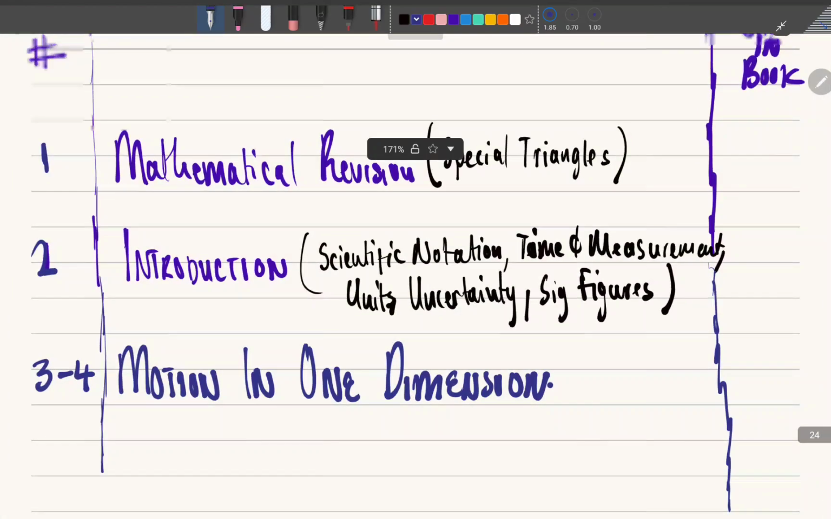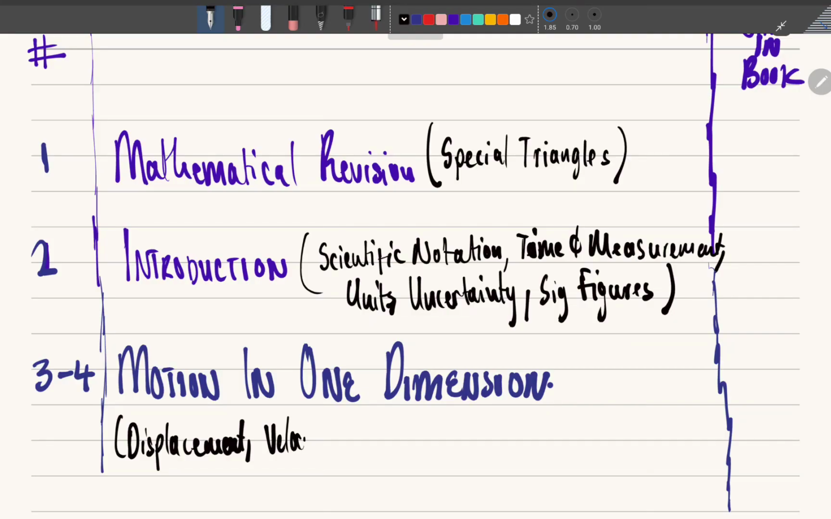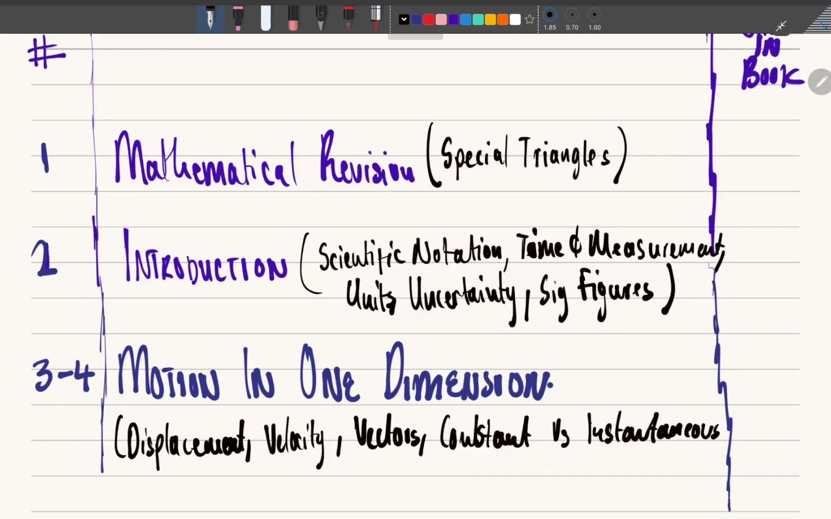Motion in one dimension is where you talk about things like displacement, and then things like velocity. Then you talk about the difference between vectors and scalars. Then you're going to talk about constant versus instantaneous velocity.